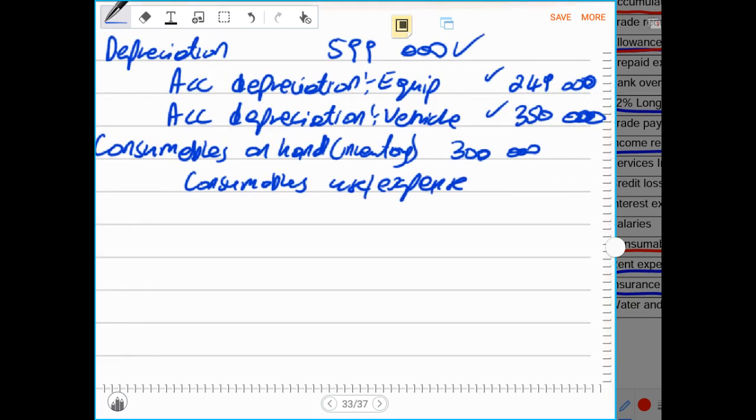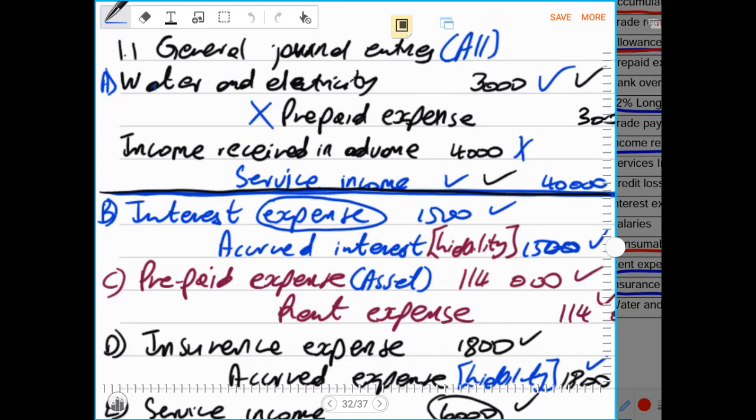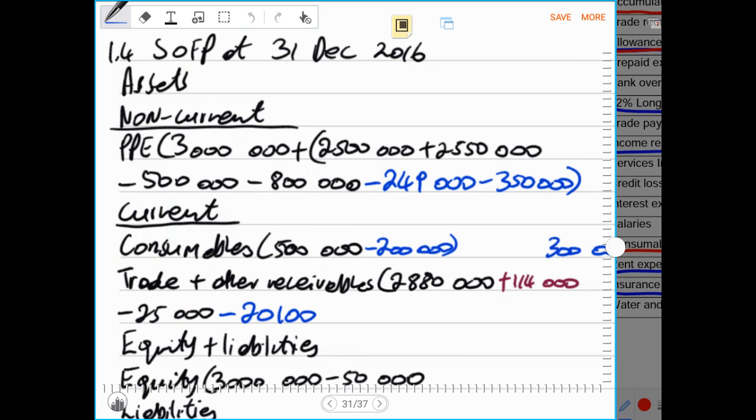and our consumables used or expense will decrease by 300,000 because we have inventory that is left by the end of the year. That is why now under statement of comprehensive income, we subtracted our consumables by 300,000 because our consumable expense is decreasing by 300,000. And in the balance sheet, we recorded 300,000 positive as the total consumables left by the end of the year. So now that is exactly what we have done.